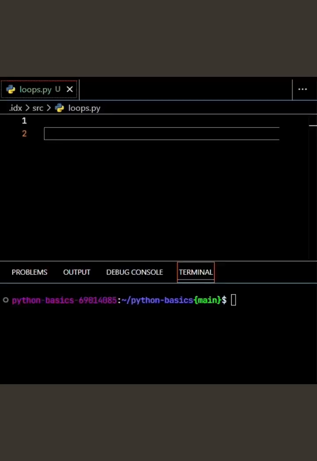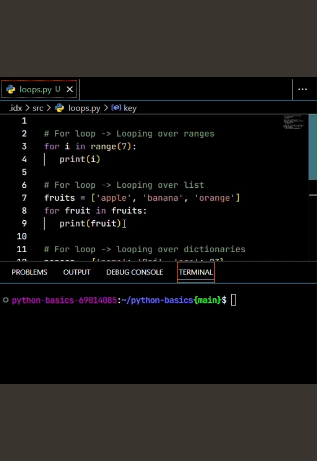For loops in Python, one of the most powerful and easy ways to repeat tasks. For loops basically help us to automate repetitive tasks like processing data, looping through files, and even generating patterns. We'll quickly run through one of the examples.